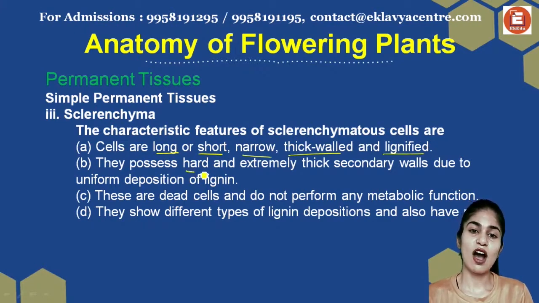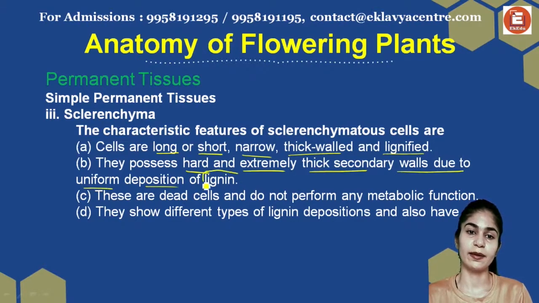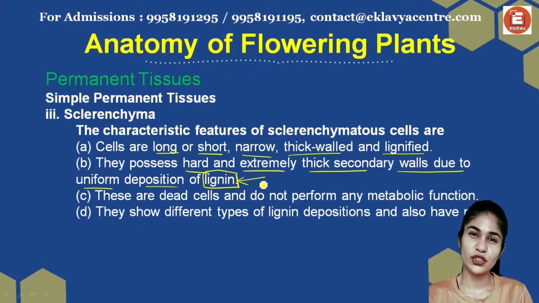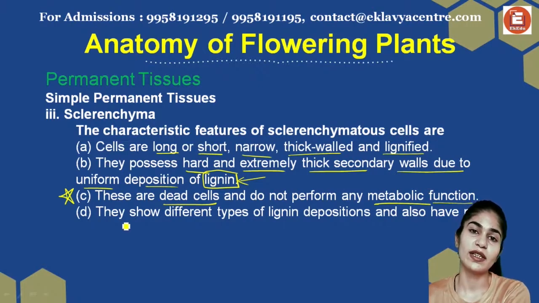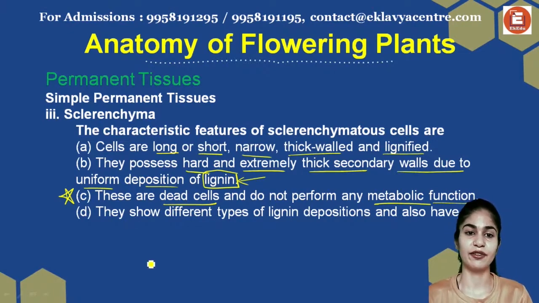They possess hard and extremely thick secondary cell walls due to uniform deposition of lignin. This is the reason why they're so thick and hard. They are dead cells, a point to remember, and do not perform any metabolic function. Dead cells are not supposed to perform any function, so they will be metabolically inactive.